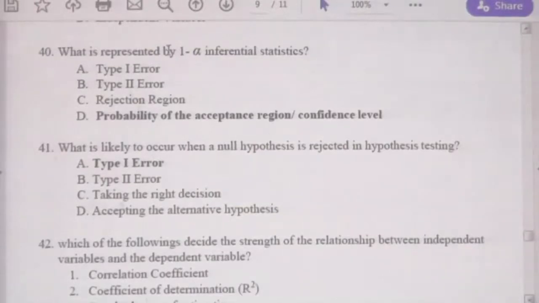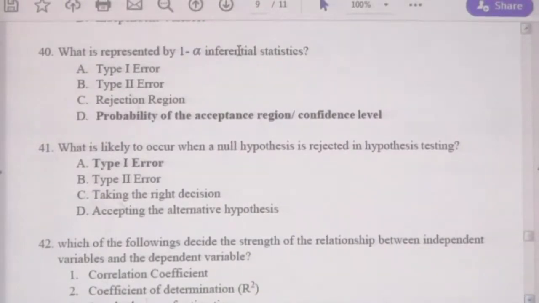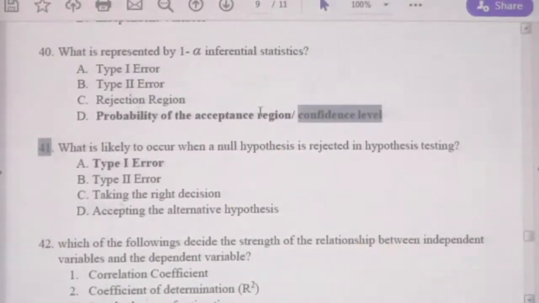Then what is represented by this sign? This is actually the confidence level, right? This is the sign in inferential statistics. This sign will be used to present the confidence level. In other words, the probability of acceptance region, right? Answer D.